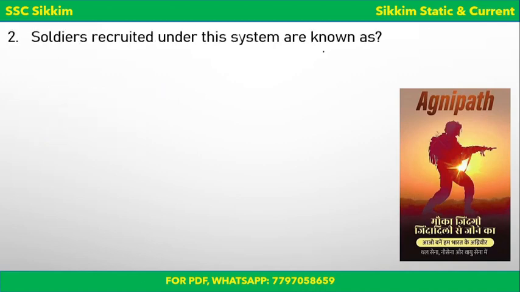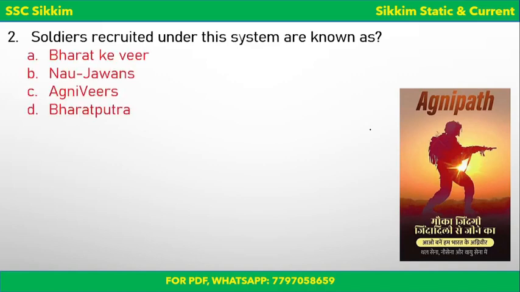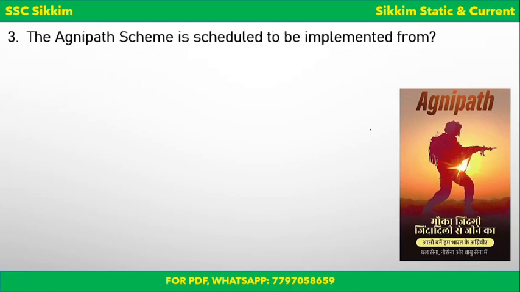Soldiers recruited under this system are known as what? So those soldiers which are recruited under this Agnipath scheme are known as what? A certain name is given to them. Is it A, Bharat ke Veer? Is it B, Naujawan? Is it C, Agniveers? Or is it D, Bharat Putra? I think you all know it. It is C, Agniveers. So these soldiers recruited under Agnipath scheme will be known as Agniveers. It's a different designation given to them, a separate designation from other soldiers. So Agniveers.